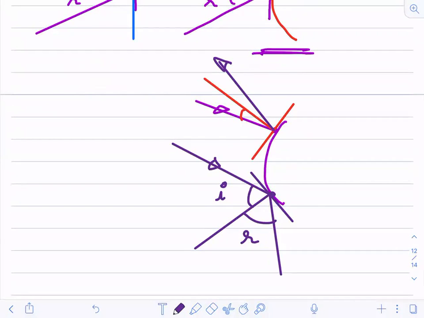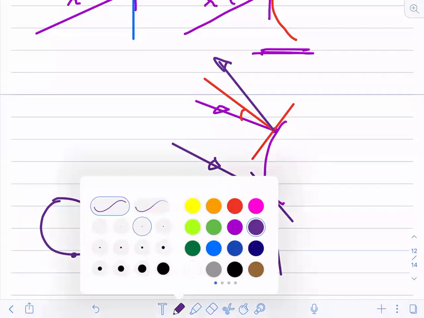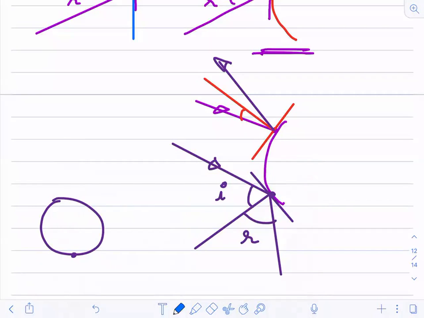Can you tell me what a tangent is? A tangent is a line which passes through a single point of a curve. If this is a circle, a tangent is that line which passes through a single point like this. It should not pass through more than one point. This is not a tangent. This you can say is a tangent. So for that, just mark the point where you have to draw the tangent, and then draw a single line which passes through that point.